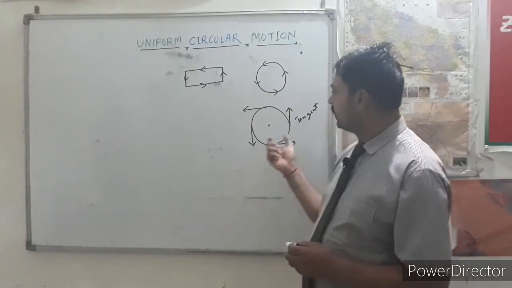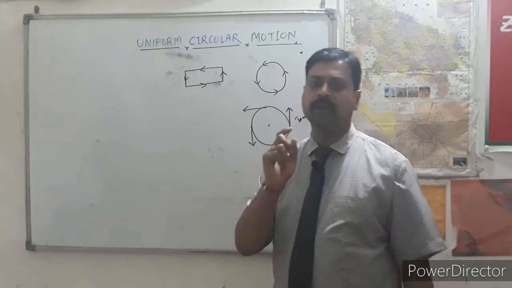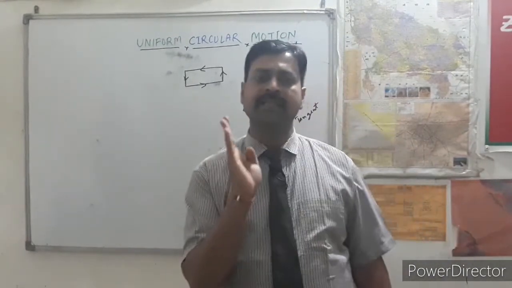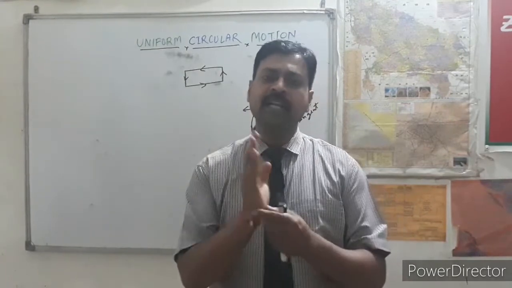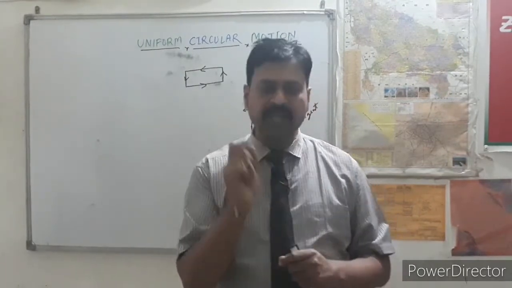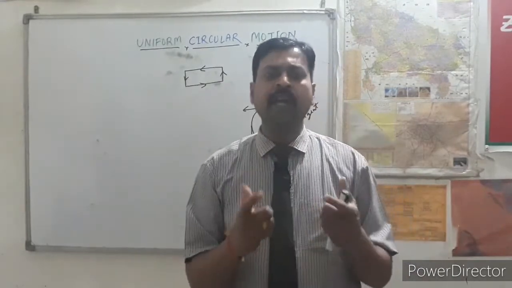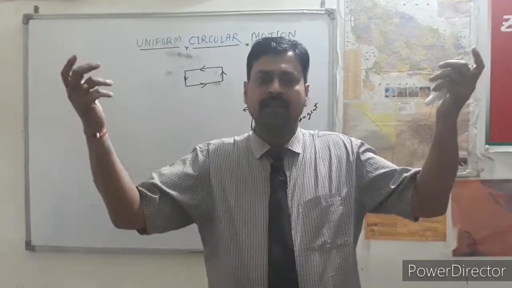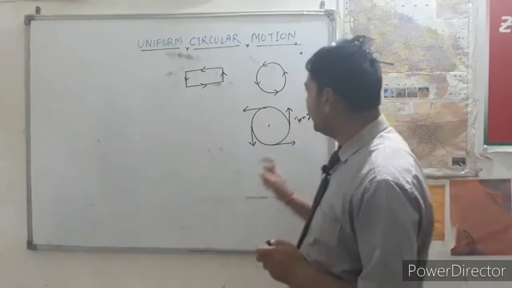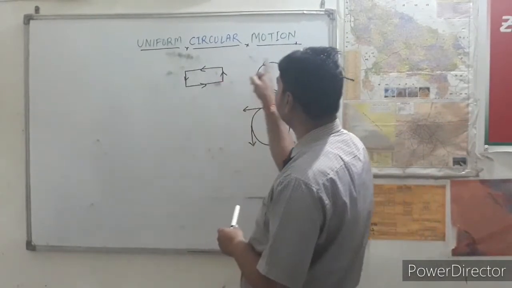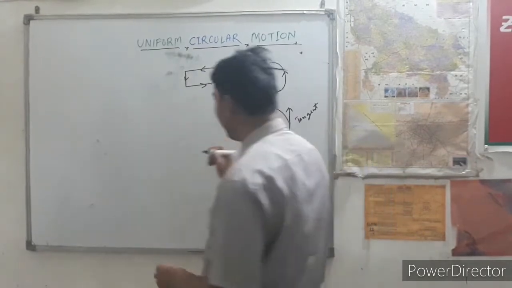In uniform circular motion, one more important thing is that a force develops, known as centripetal force. Centripetal and centrifugal: centripetal means towards the center and centrifugal means away from the center. So centripetal force is also developed in uniform circular motion, and the formula is